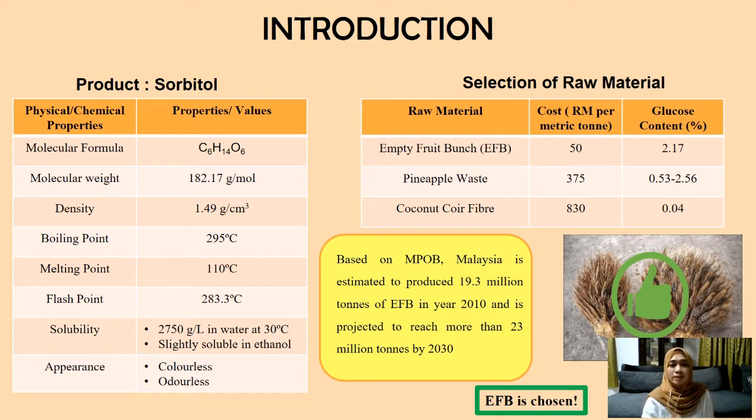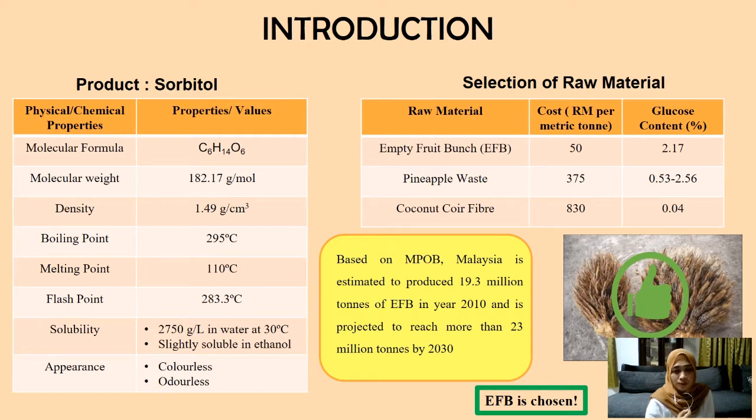Based on the theme given, we decided to produce sorbitol as our main product. Based on the International Cosmetic Ingredient Dictionary and Handbook 7th edition, sorbitol is used in non-alcohol hand sanitizer and acts as a humectant with the range between 1% to 8%. Sorbitol is a sugar alcohol and has the role as sweetening agent, a laxative, and also a humectant. The table on the left side shows the chemical and physical properties of sorbitol.